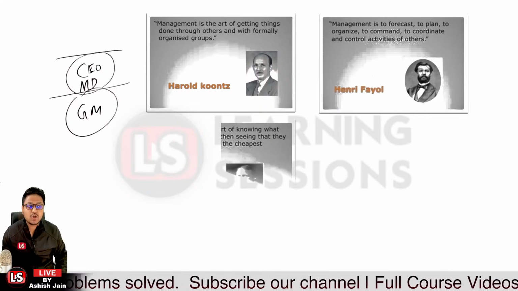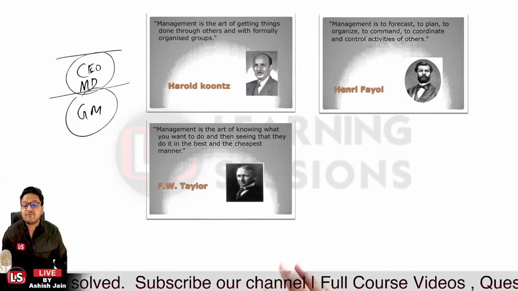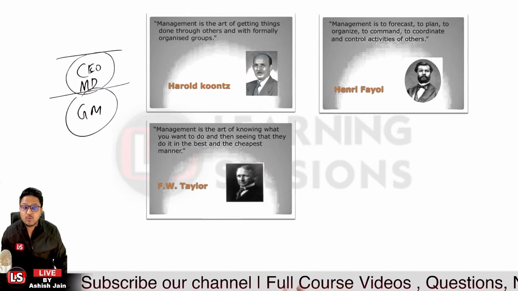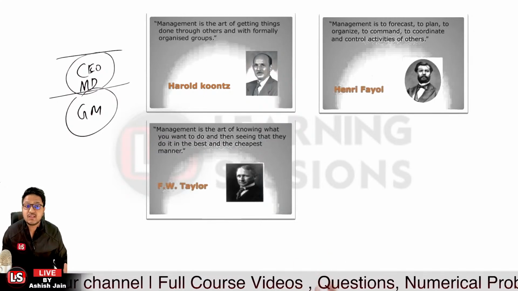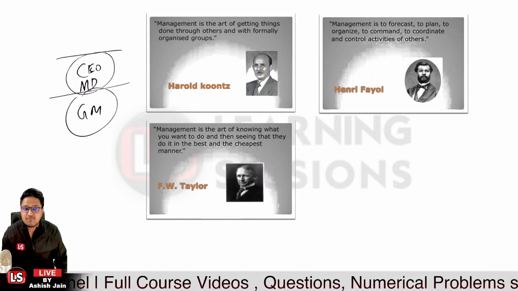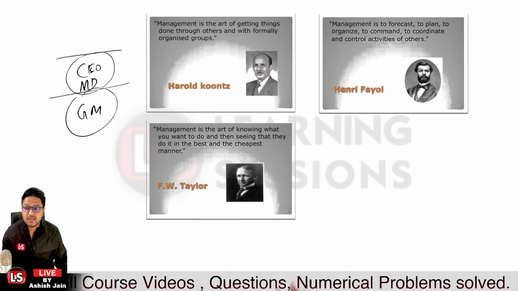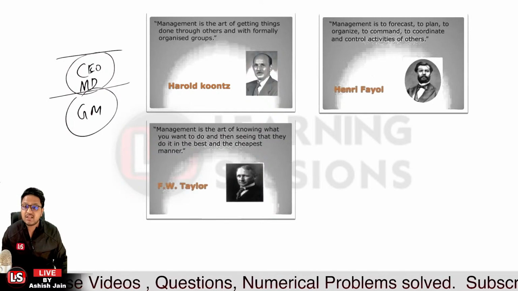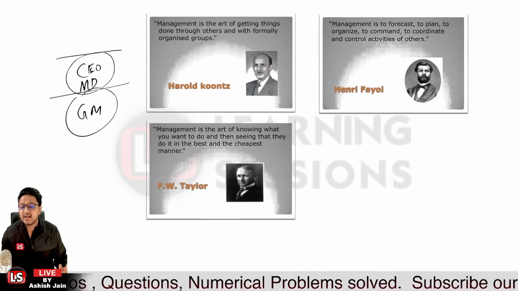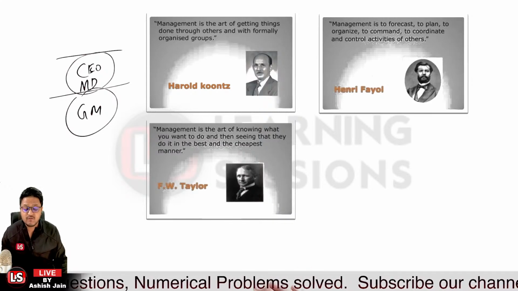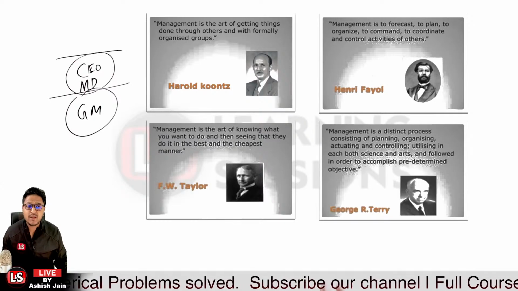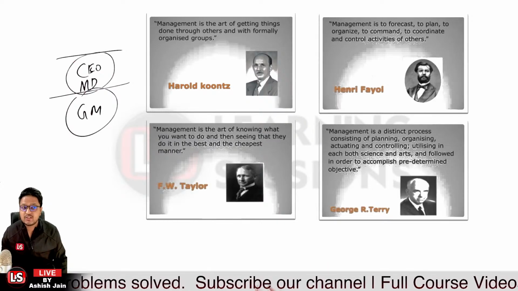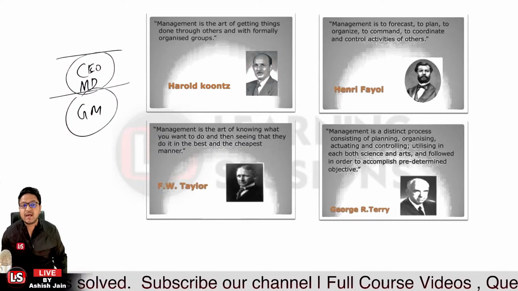And the third definition was given by F.W. Taylor. Taylor said that we are to get the task done from others in such a manner that it must be the cheapest, and we must have the best way to get the task done. This definition was given by F.W. Taylor.